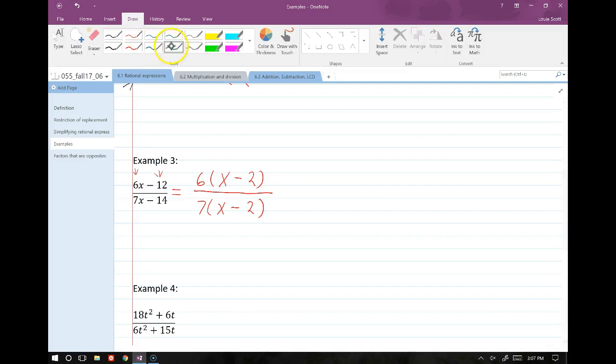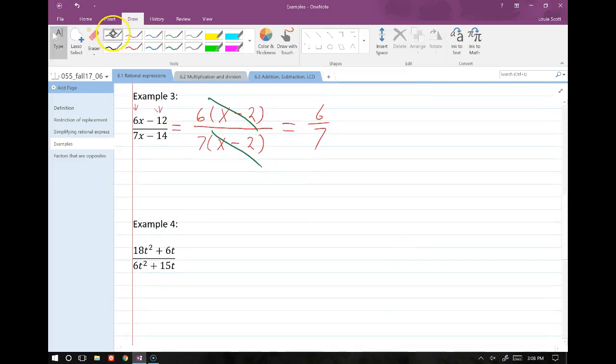So this is a good situation because we know we can cancel some stuff, which always makes for a more satisfying result. 6/7. Every once in a while, you will factor stuff out, and it won't cancel. That's not a satisfying result. That sucks. It feels like you just did a bunch of work for nothing. Or sometimes you'll do a massive factorization and then two little factors will cancel. That's also not really satisfying, but that's okay. Not everything has to be satisfying for it to be good.